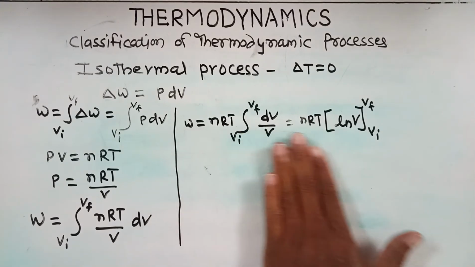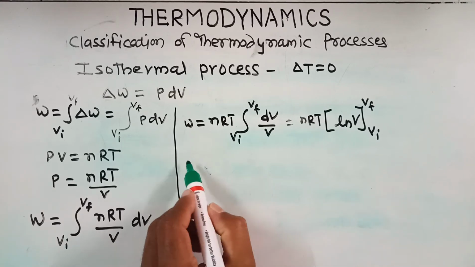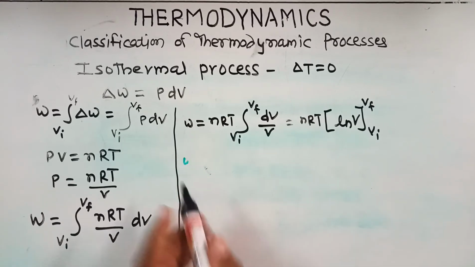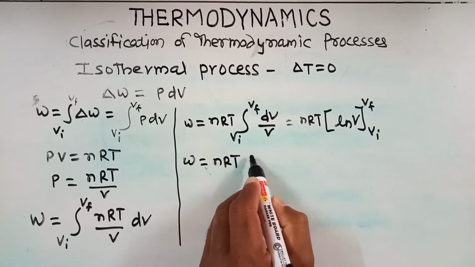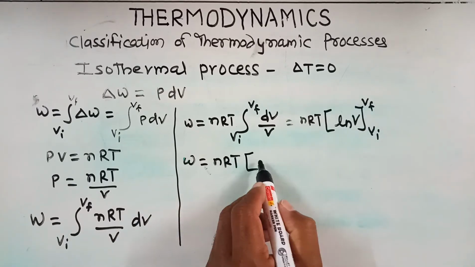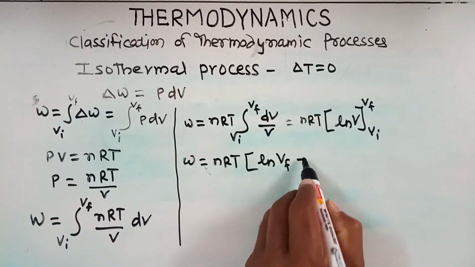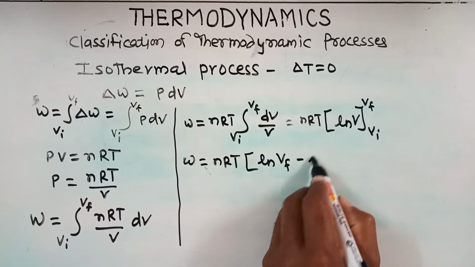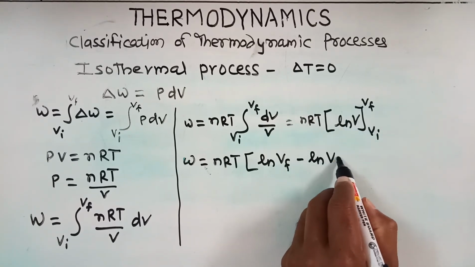These are the limits. So from this what we get? W is equal to nRT. Let us substitute the upper limit first, log of V equal to Vf, minus, let us subtract the lower limit, V equal to Vi.